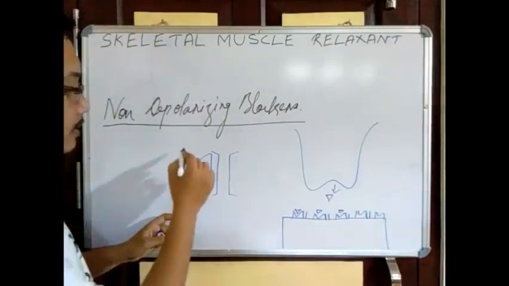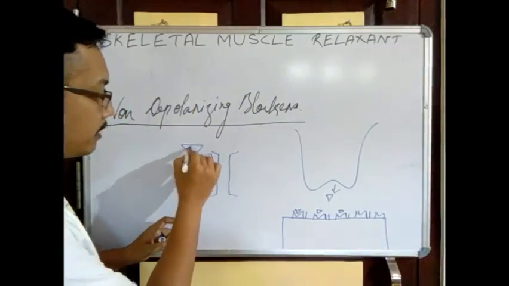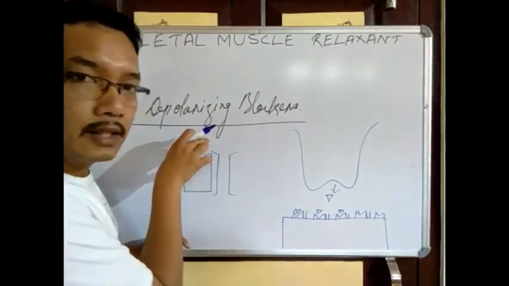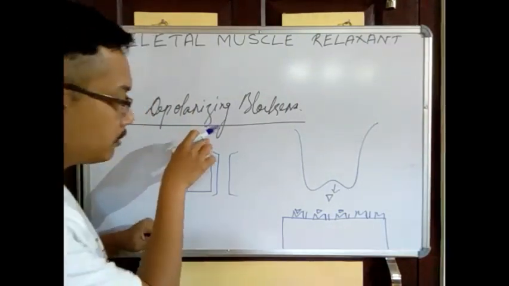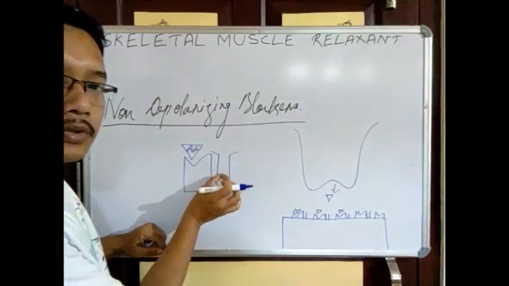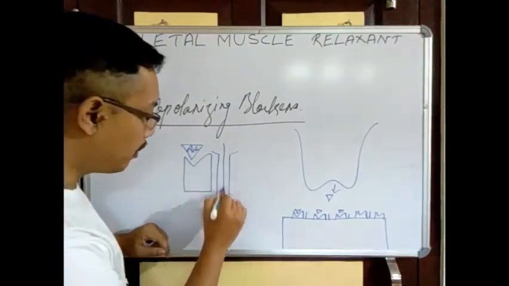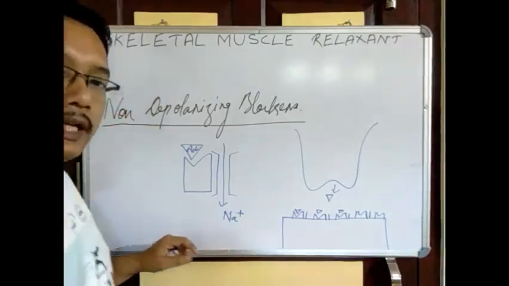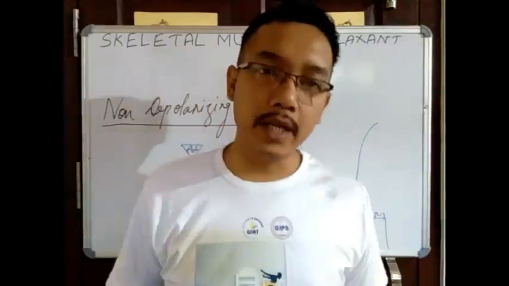So whenever acetylcholine binds here, acetylcholine can be considered a ligand, and of course it is a neurotransmitter, the sodium channel will open and there is a flow of sodium. Intracellular positive charge will be increased.